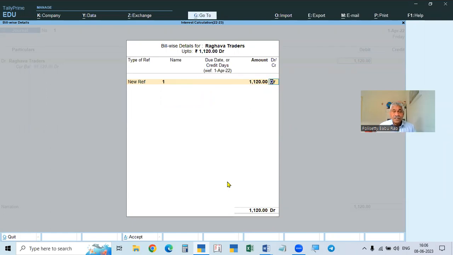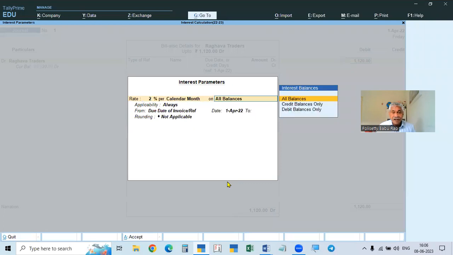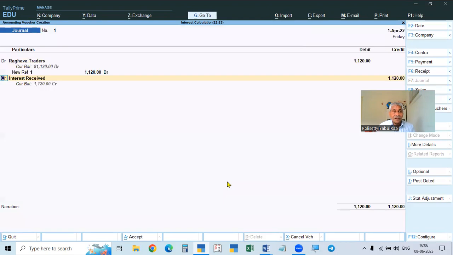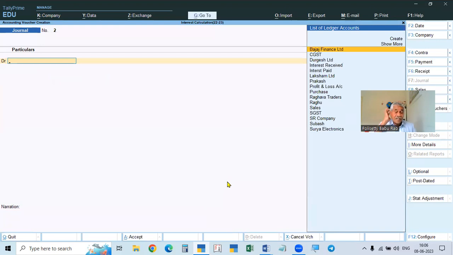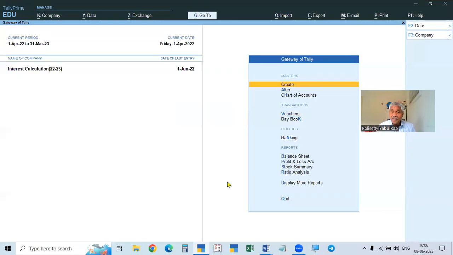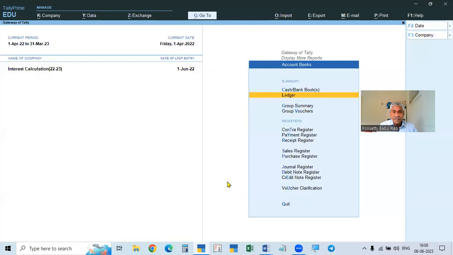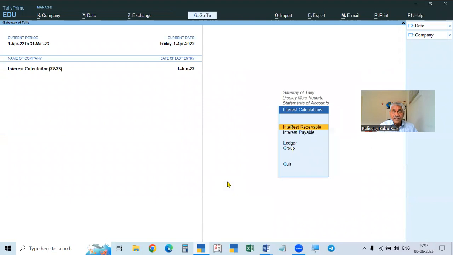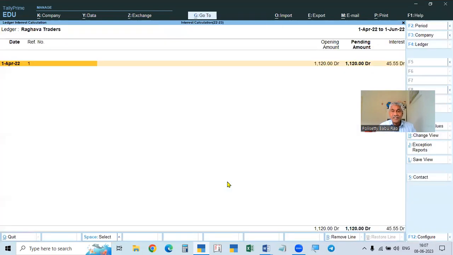So new reference 1, and then the due date of invoice. It is giving first April, but it should not take first April. Okay, interest is 120. So if you do like this, we are making the entry manually. But here you see the DSI ledger.